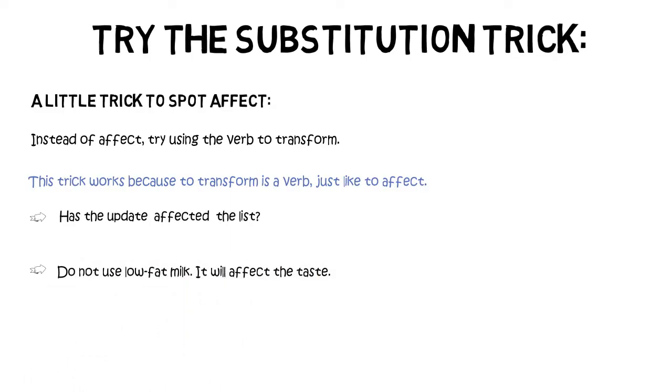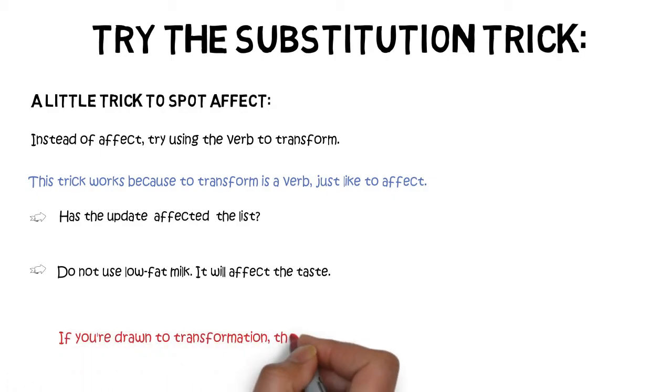Do not use low-fat milk. It will affect the taste. It will transform the taste. So affect must be right because transform sounds okay. But if you're drawn to the word transformation, then affect is wrong. And that's because transformation is a noun.